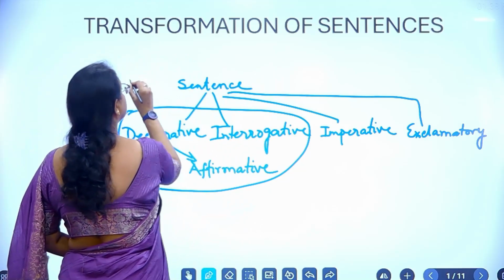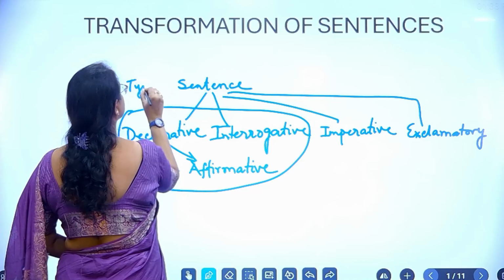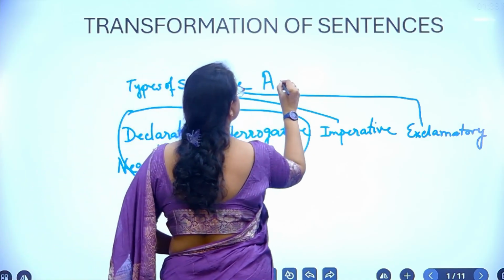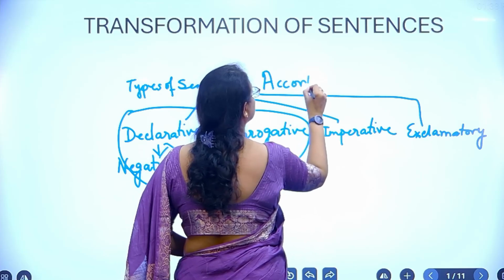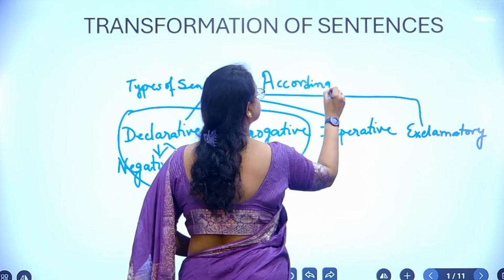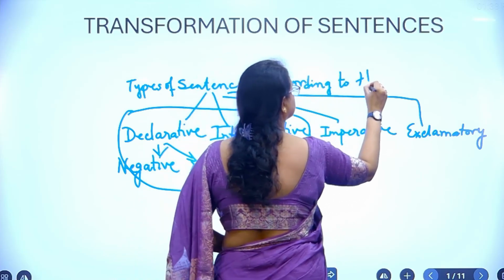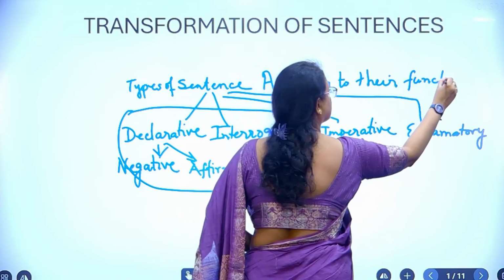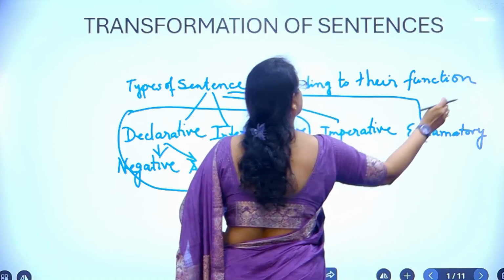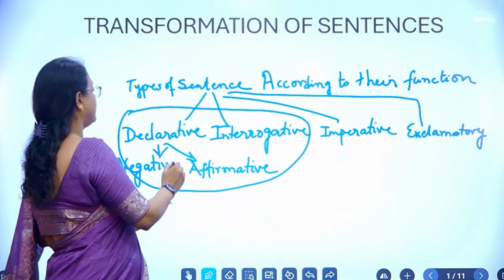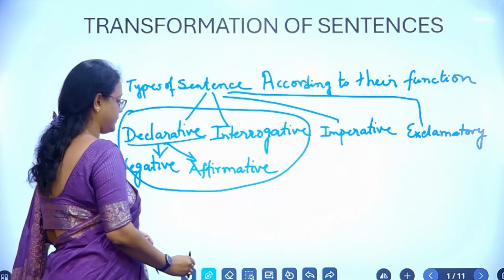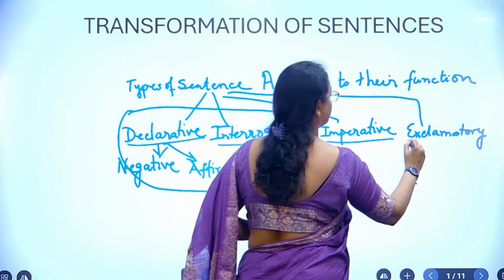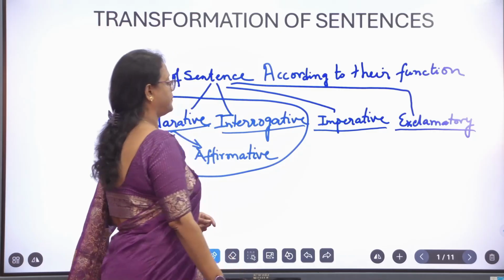So, there are types of sentence according to the function or the work they do. So, what are they? They are declarative, interrogative, imperative, and exclamatory.